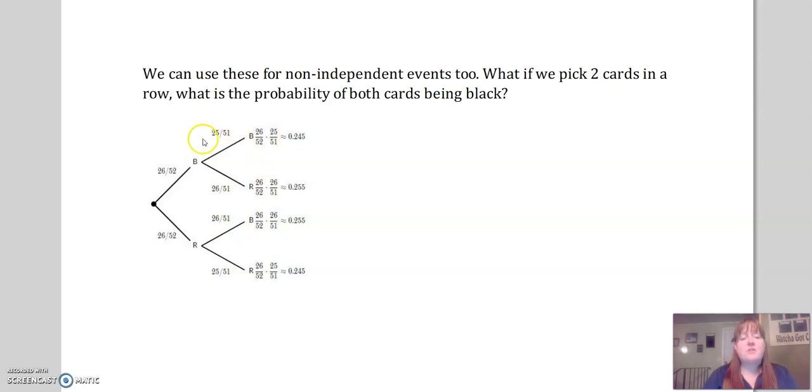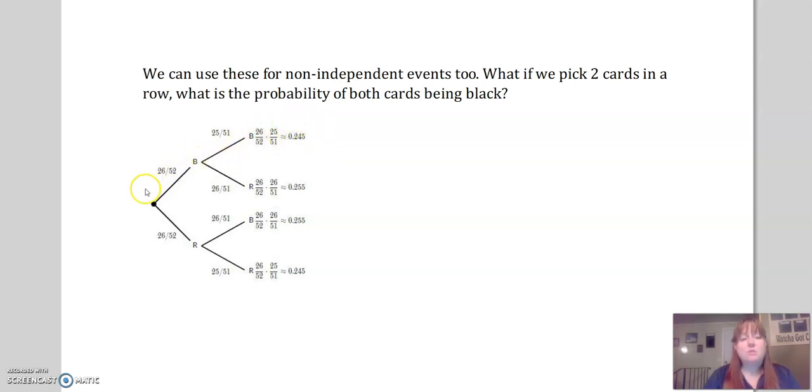So if I'm trying to find the probability of picking a black, I can multiply 26 over 52 times 25 over 51, and in all practical senses, we would just use a calculator for stuff like this. I probably would never ask you to do this as a fraction with these big numbers, but you would just multiply, and you get about a 24.5% chance of getting black, black.